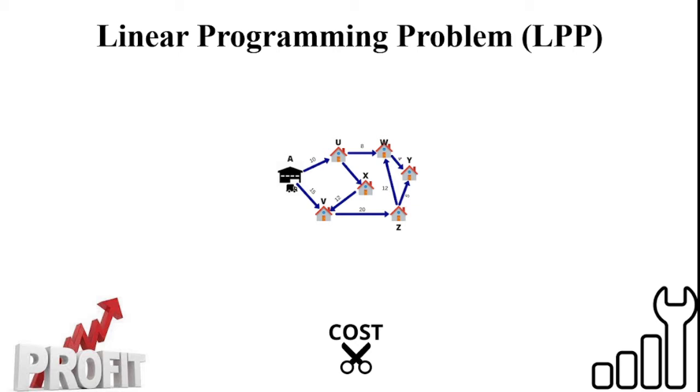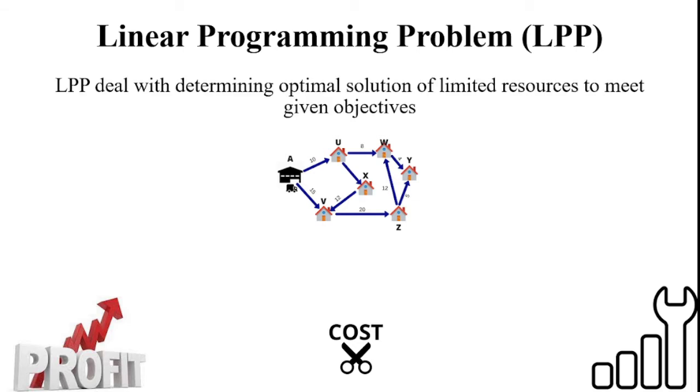So this class also discusses how we can formulate the linear programming problem and what is meant by a linear programming problem. Let's see what is meant by linear programming problem. The linear programming problem deals with determining the optimal solution of limited resources to meet given objectives. Here, limited resources are the 4M: men, machine, material, methods. How can we utilize them to meet a given objective in industries?